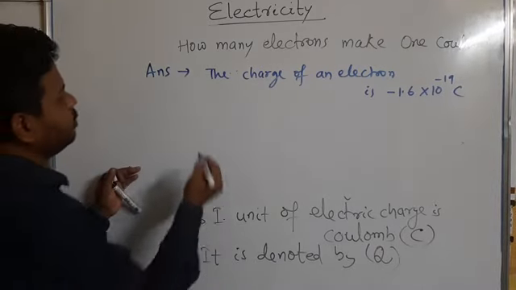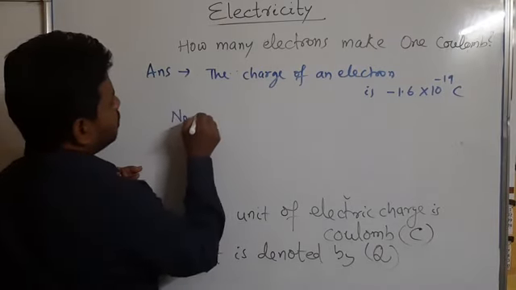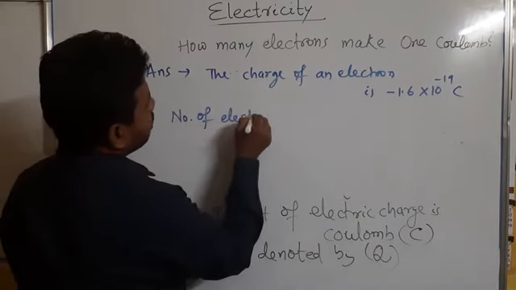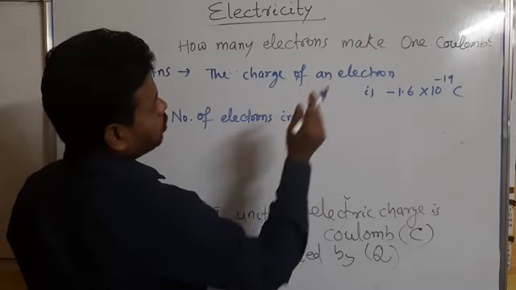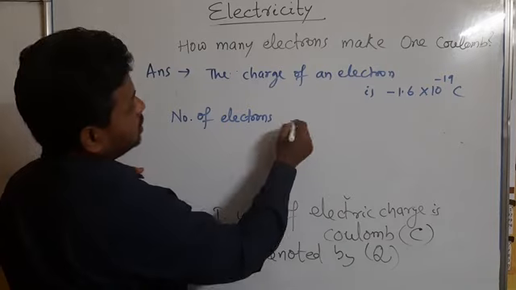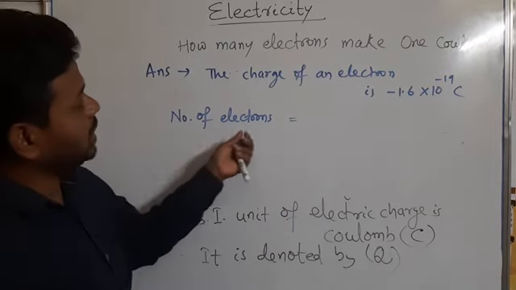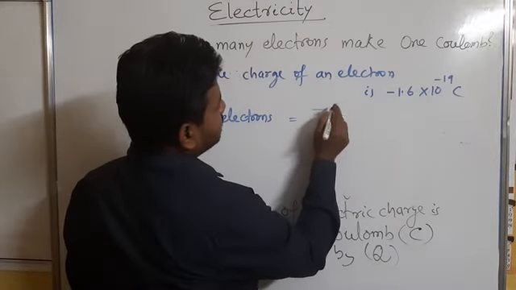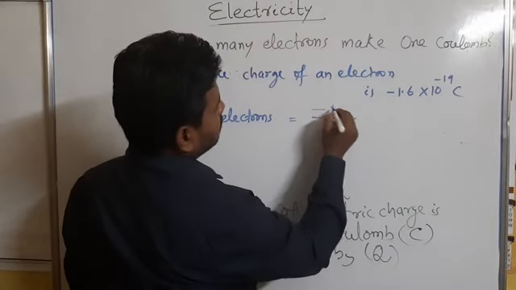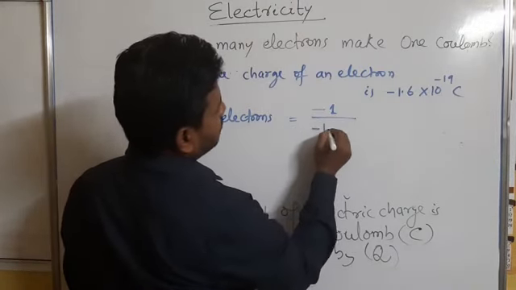And you have to find out the number of electrons in 1 coulomb charge. So if you want to find out how many electrons will make 1 coulomb, what you have to do is divide 1 by minus